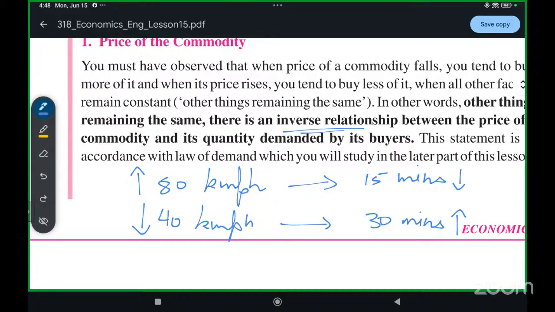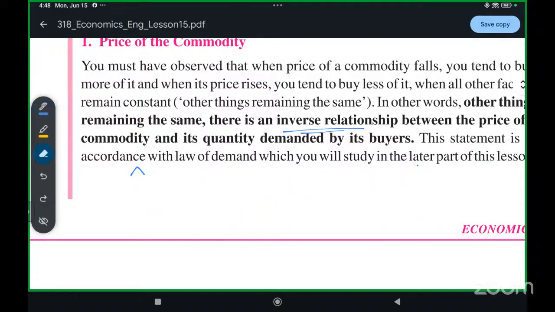Now understand this in reference to our demand. Suppose apples were 80 rupees per kg. At that time I was buying 1 kg, which means the price is more and the quantity is less.